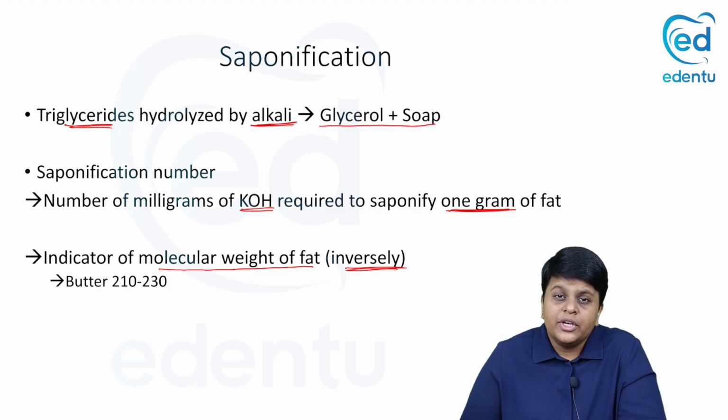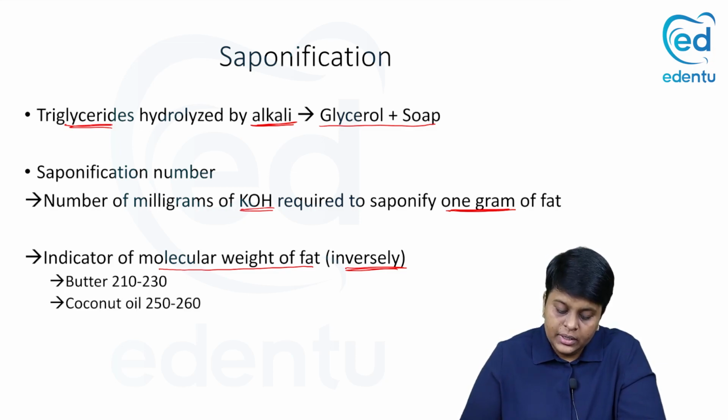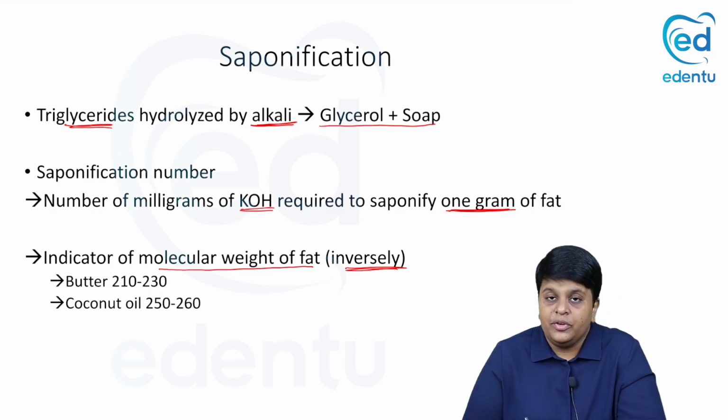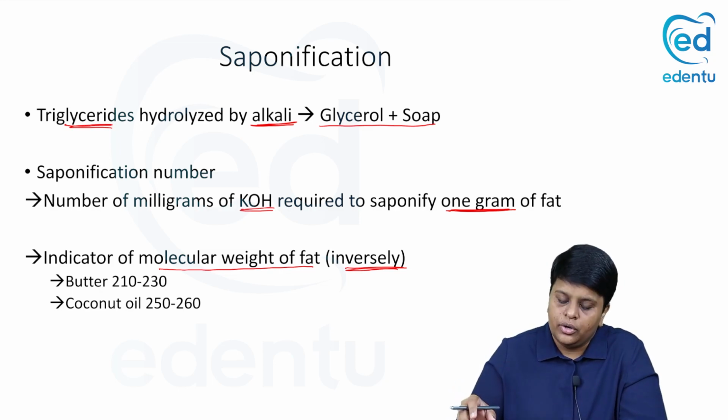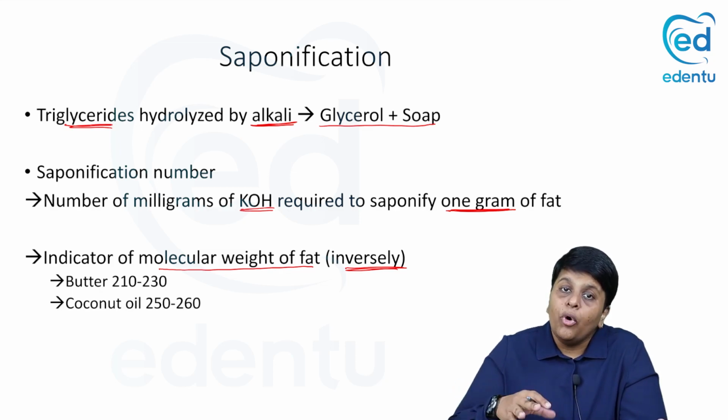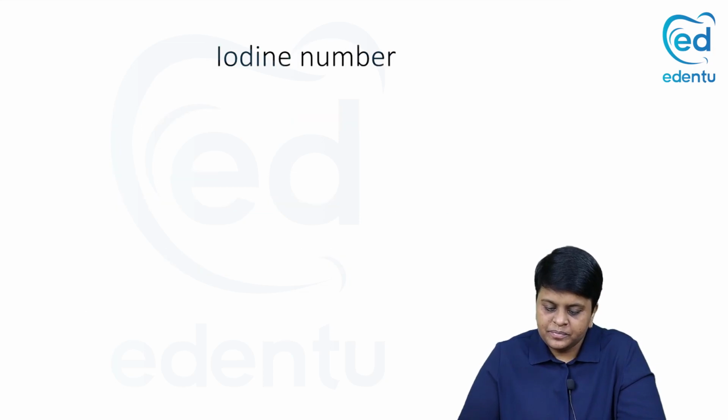Let us see the saponification numbers for a few of the common lipids. Butter has a saponification number of 210 to 230 and coconut oil has a saponification number of 250 to 260. So here, if you see, coconut oil has a higher saponification number and butter has a lower saponification number when compared to coconut oil. So this indicates the molecular weight inversely.